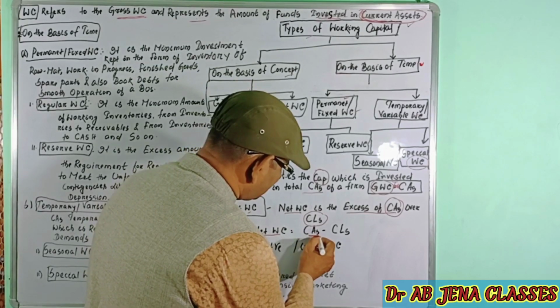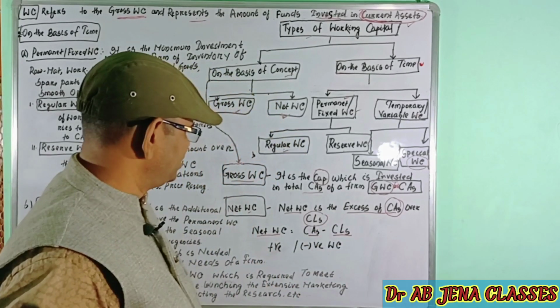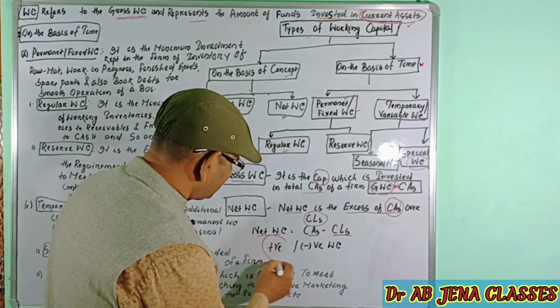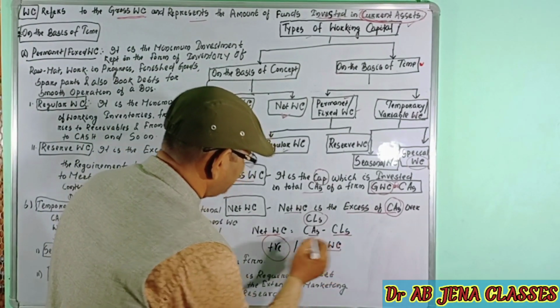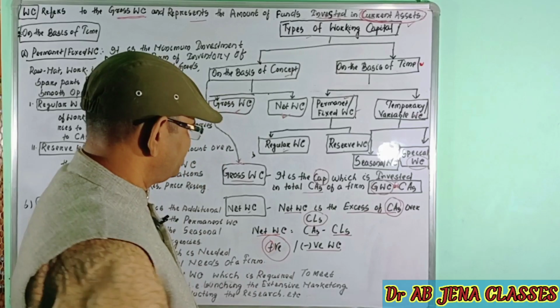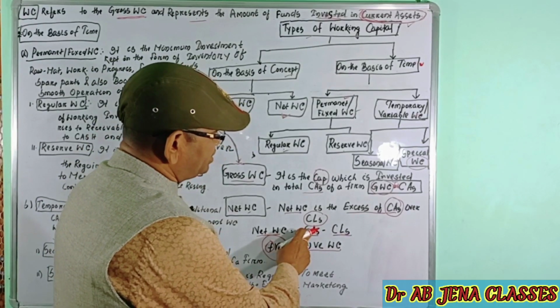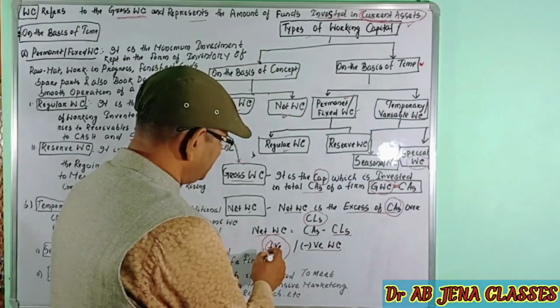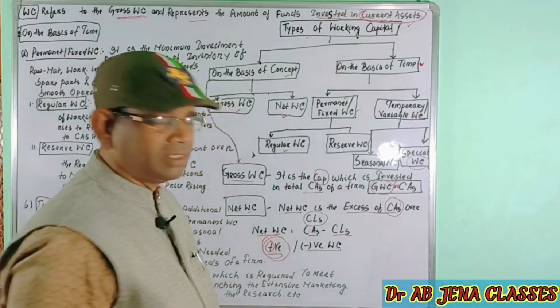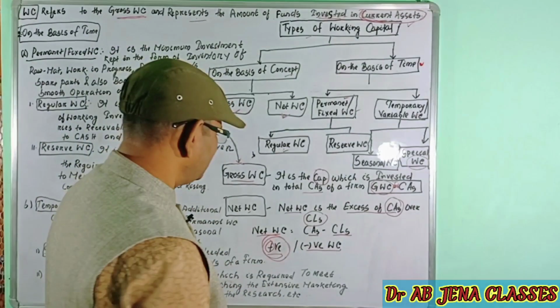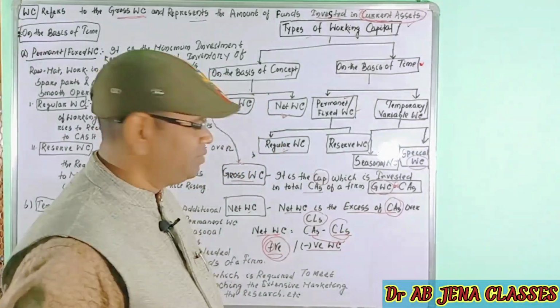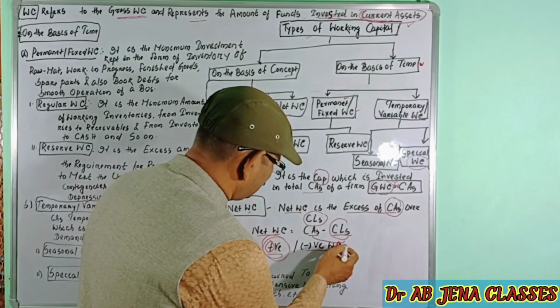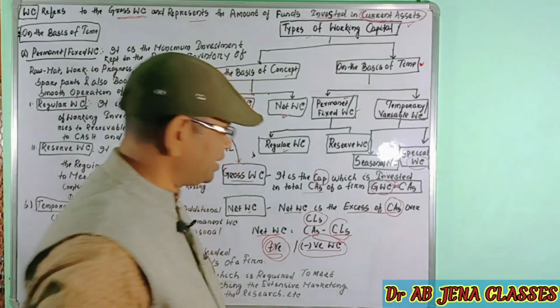to current assets minus current liabilities. Here it may be the working capital, it may be positive or negative working capital. If current assets are more than the current liabilities, in this situation there will be positive working capital. If the current liability is more than the current assets, in this situation there will be negative working capital.